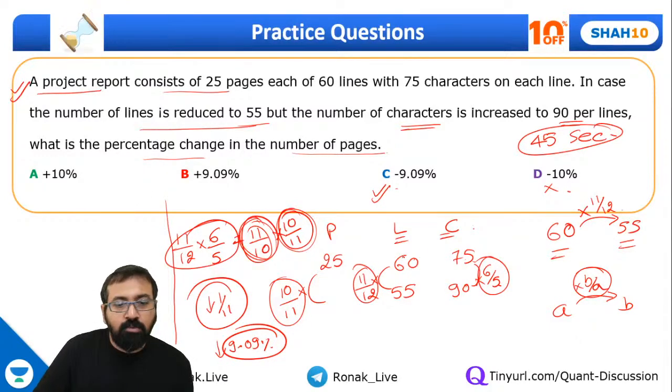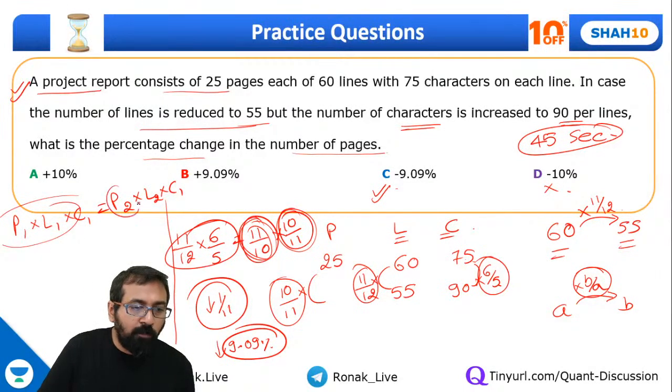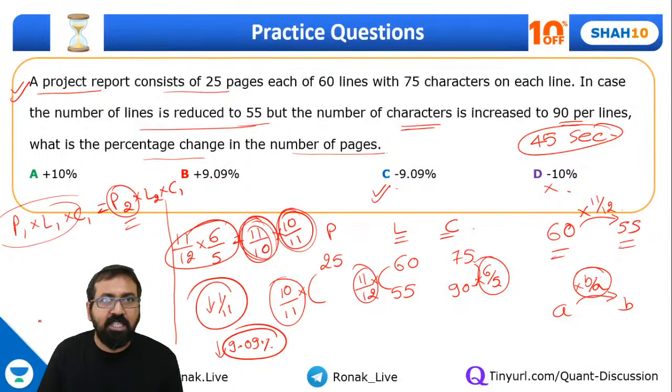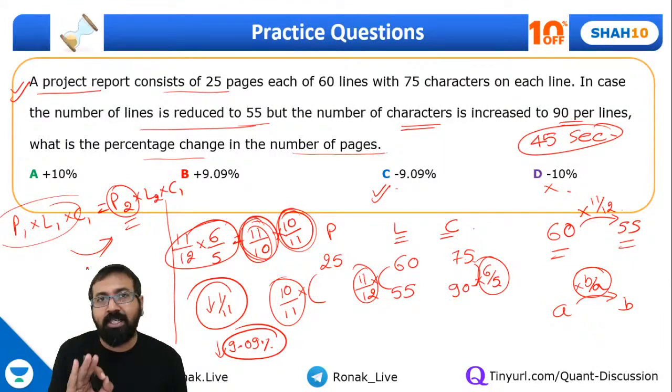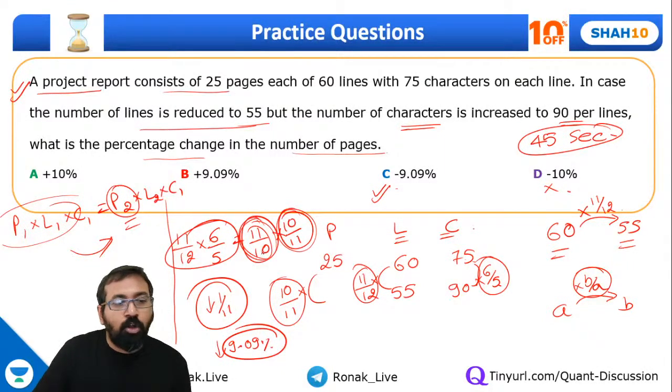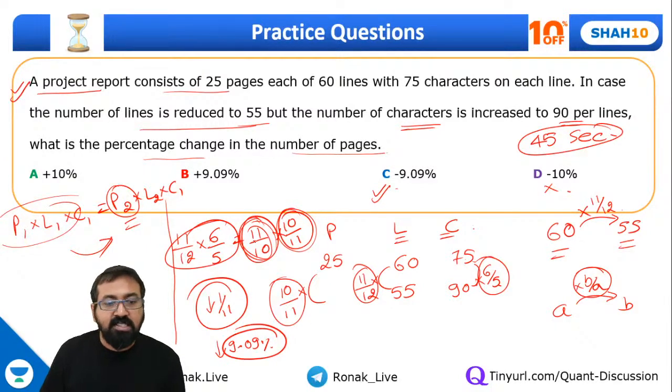The traditional method would have been the total number of characters is nothing but pages into lines into characters should be same in both the cases. Pages into lines into characters. Now you know this one, you don't know pages over here, so you will get value for pages and then you check for the percentage reduction. That will become too complicated, trust me, because you are multiplying all these values, then further you are dividing it by that, right? Instead you can quickly figure out what is the multiplying factors.